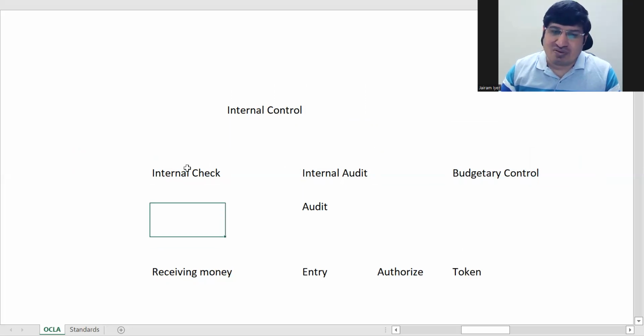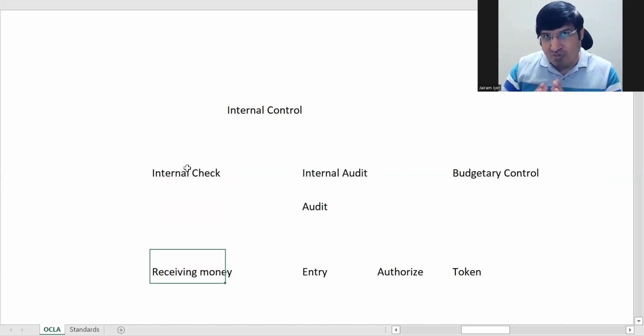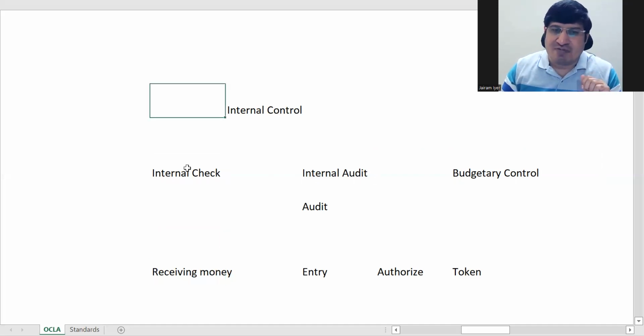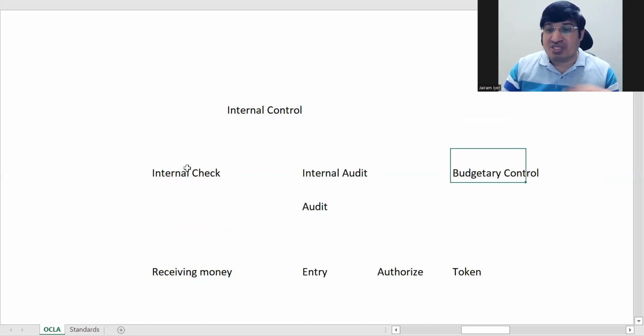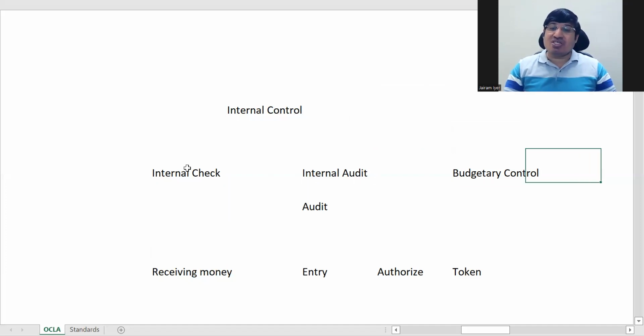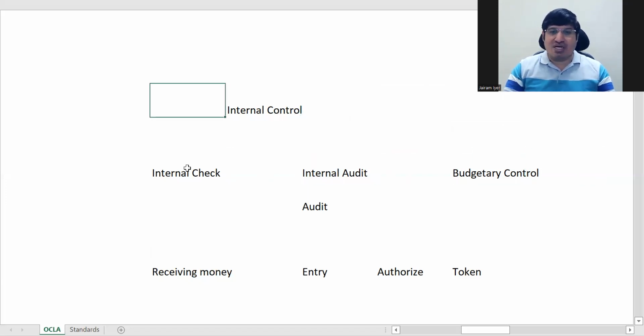There you are only seeing that one transaction is properly split among different people. Only that is the aim of internal check. Internal control will also see whether budgetary control and other functions are all performing properly. So all that comes under internal control. It is a larger function.